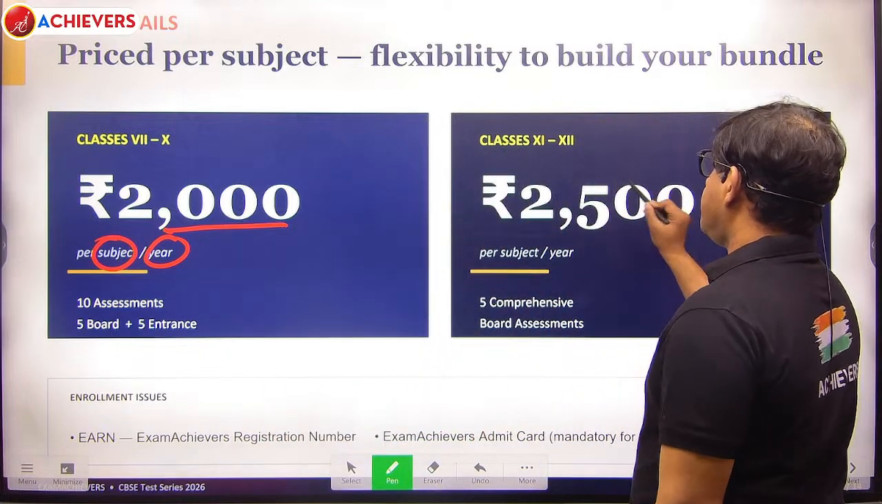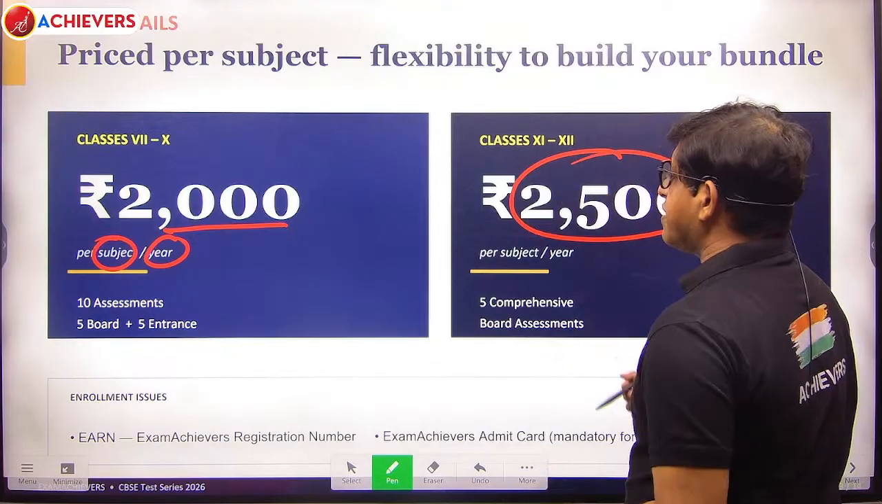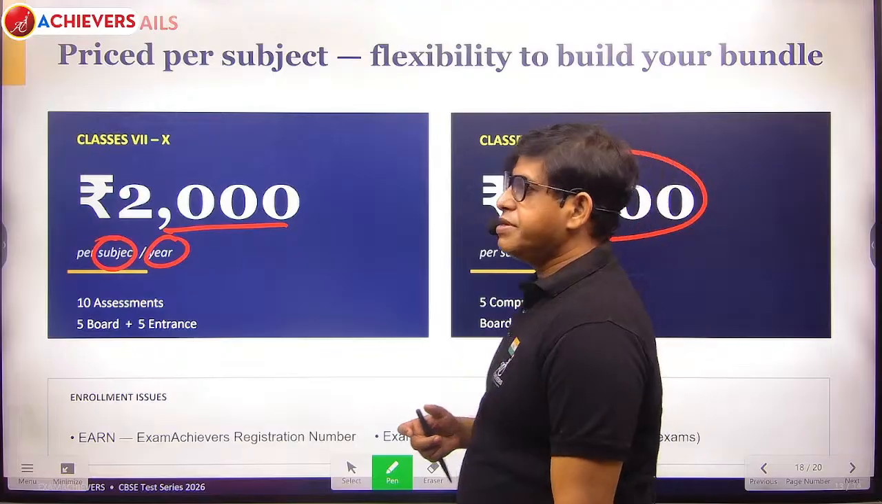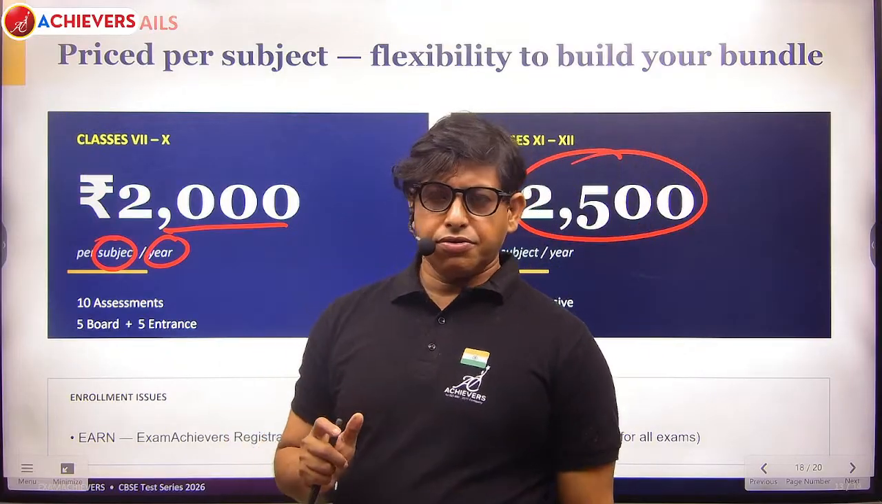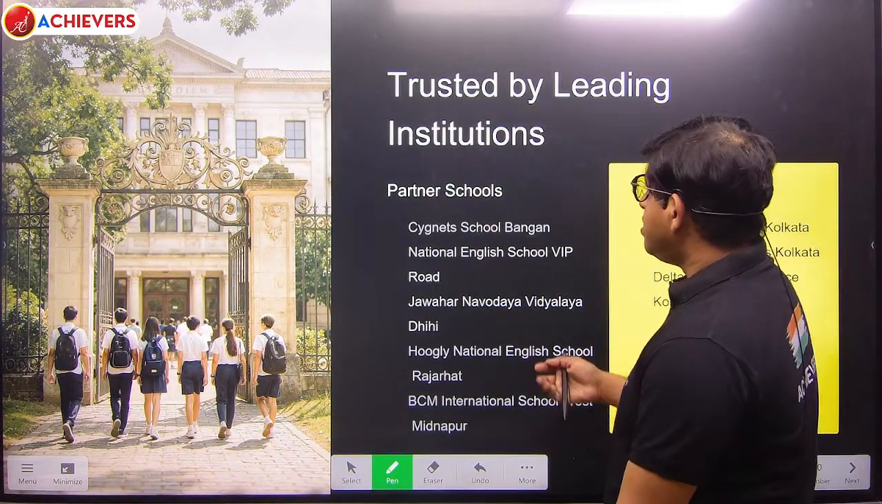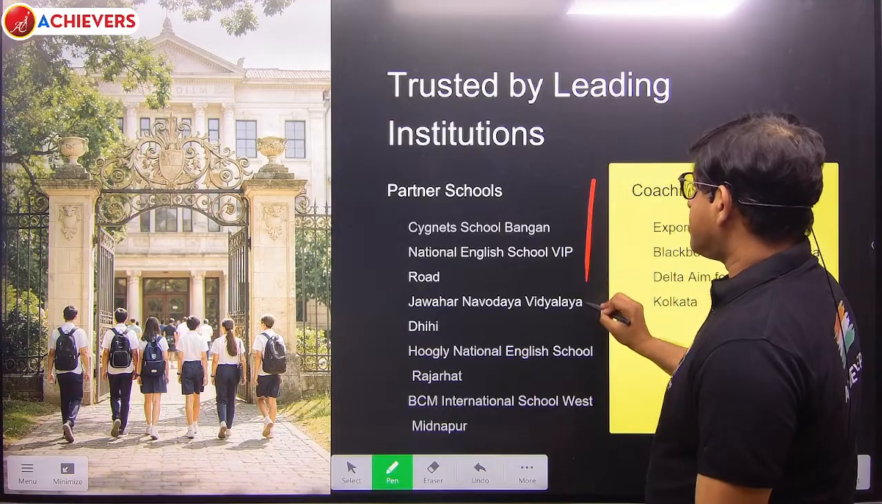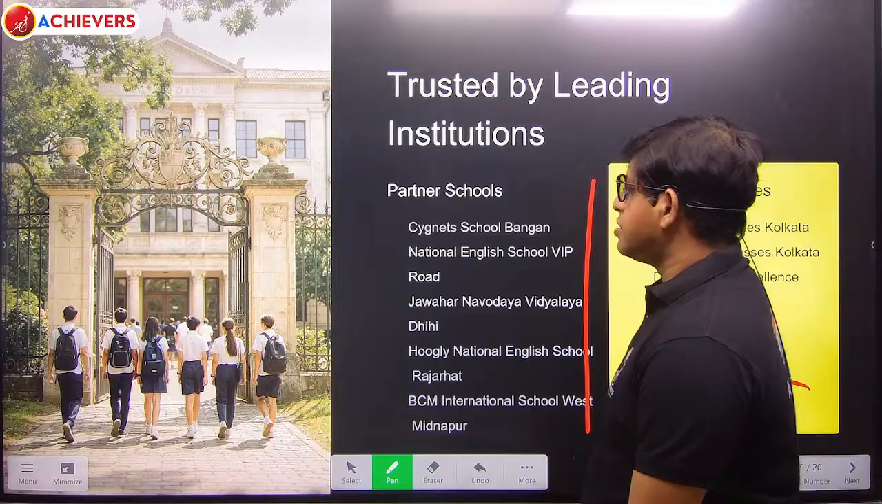For classes 11 and 12, it's going to be 2500 per subject. So one subject 2500, two subjects 5000, and so on. The maximum limit is 10,000 for a full year. Okay, so this is about the particular information. We are working with different schools, and we are also working with different coaching institutes.